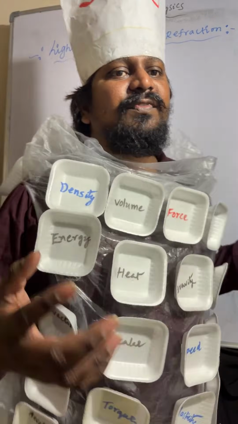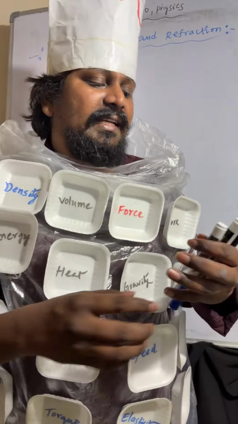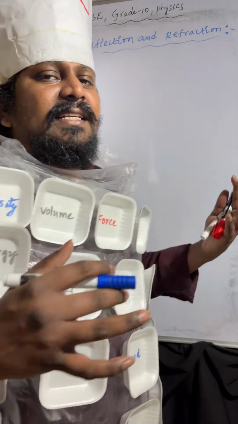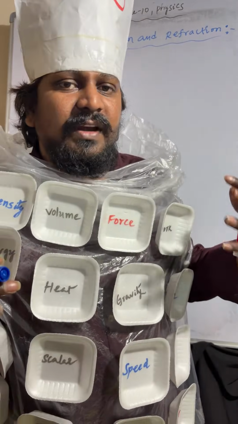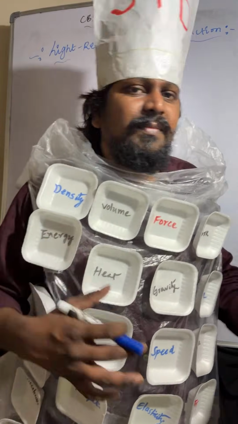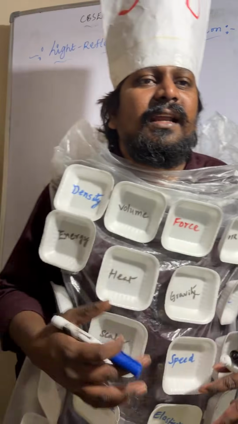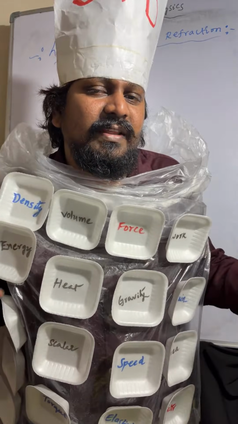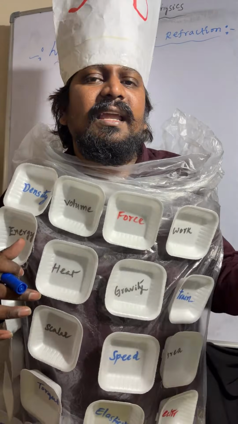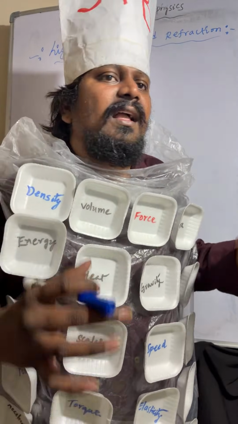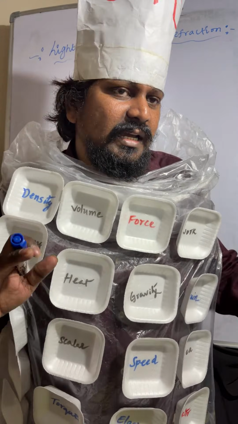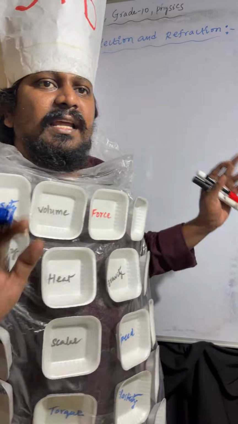Now we will discuss concave mirror image formation. Let's start. Light ray is coming from infinity. After reflection, the light rays will meet at focus. What is the nature of the image? Real, inverted, and highly diminished. When the object is at infinity, image will form at focus.